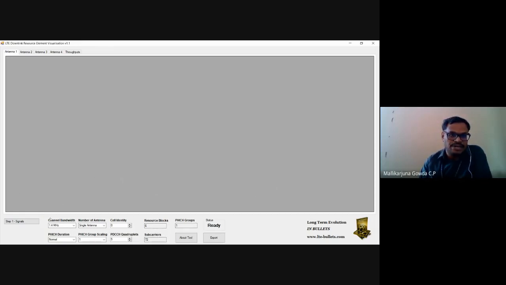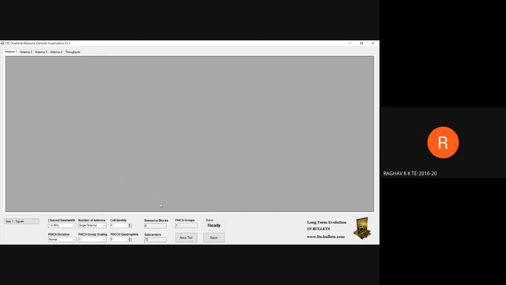So now I have selected a bandwidth of 1.4 megahertz, right? 1.4 megahertz. So I get the 6 resource blocks. And in each resource block, how many subcarriers? One physical resource block will be having how many subcarriers? So this is all about module 3 content only. I think we'll be studying there, frame structure, then all those things. Remembered anything? 12 subcarriers.